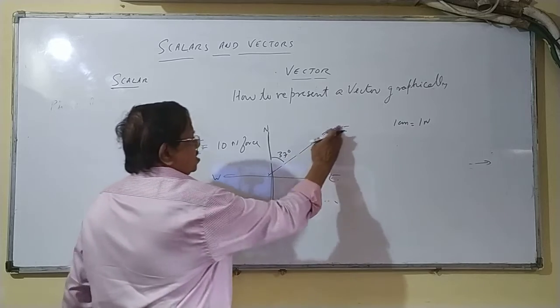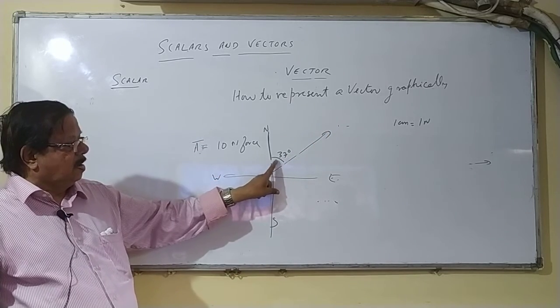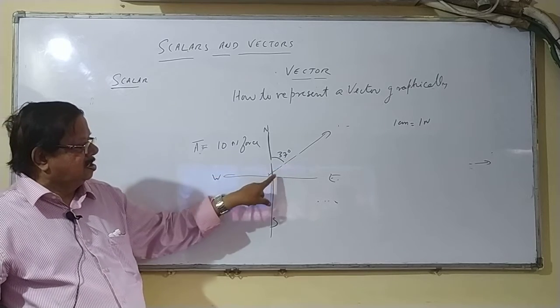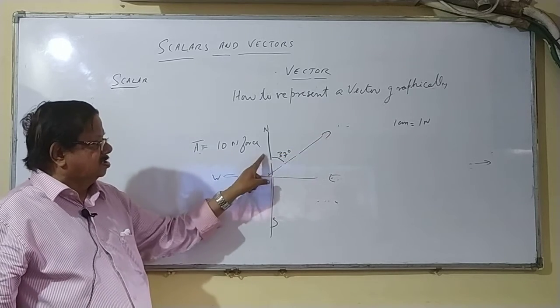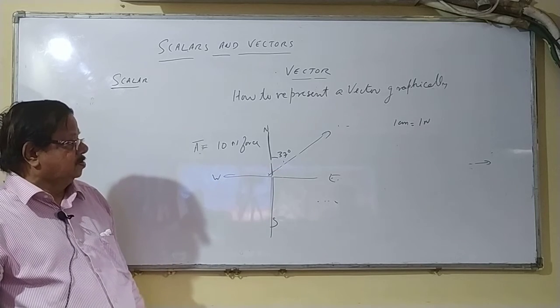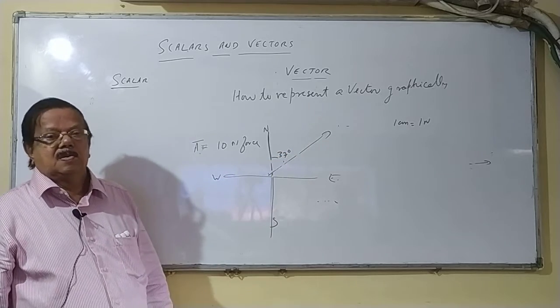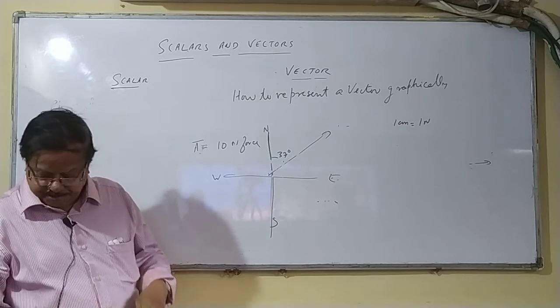This vector is 37 degrees in this direction. This is the magnitude, this is the direction, representing 37 degrees from the north. So direction over here and magnitude. This is how you represent a vector.